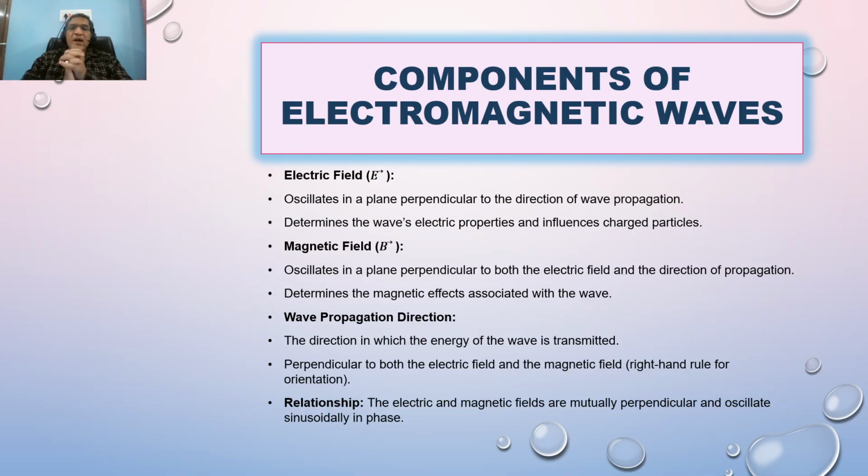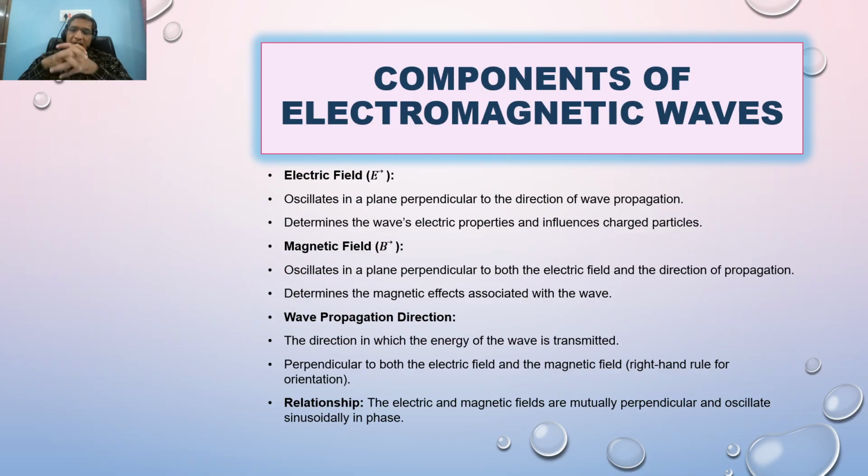So this is a PPT regarding some components of the electromagnetic wave. Again, the electric field oscillates in a plane perpendicular to the direction of propagation. That is the perpendicular relationship between all three: the direction of propagation, the direction of the electric field, and the direction of the magnetic field.